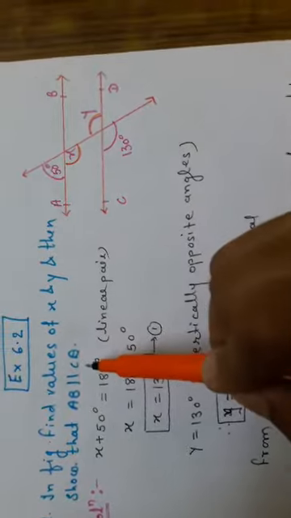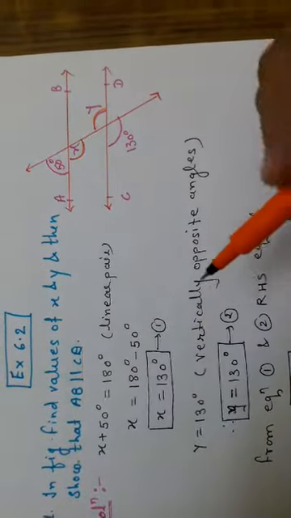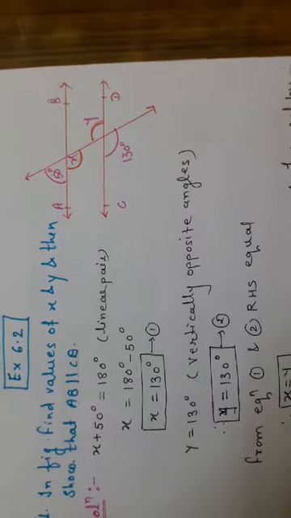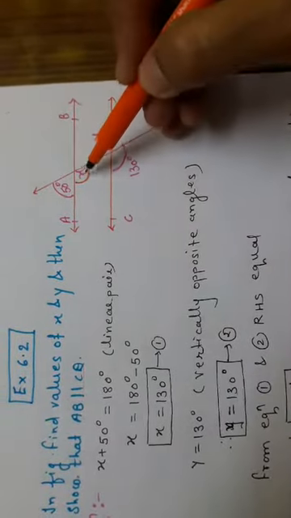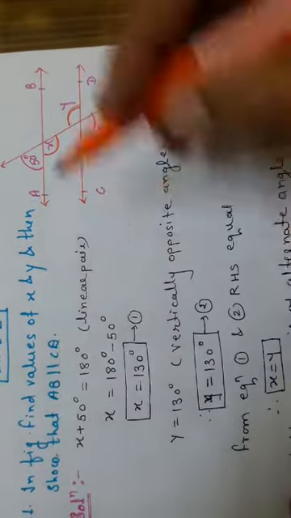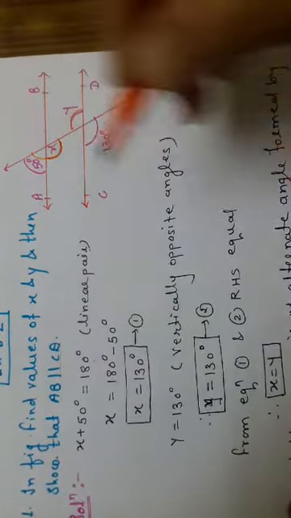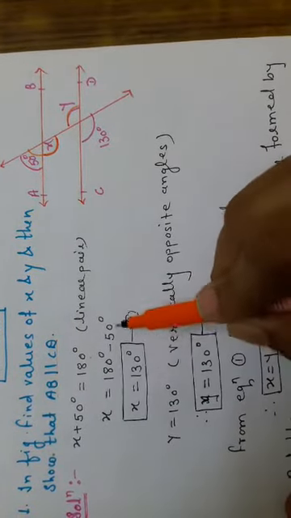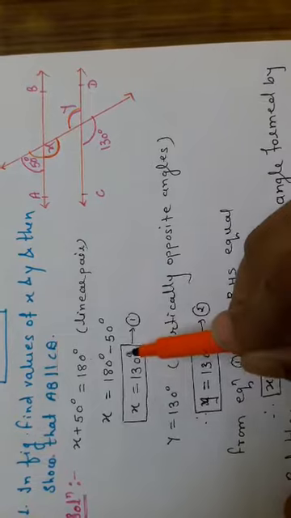Whenever we have to show the lines are parallel, then we have to show one pair of alternate angles equal or corresponding angles equal. We will see now. Now x plus 50 degrees is equal to 180 degrees. Why? Because they form a linear pair. That's why x is equal to 180 degrees minus 50 degrees. So x is equal to 130 degrees.